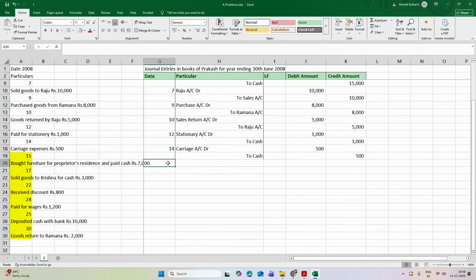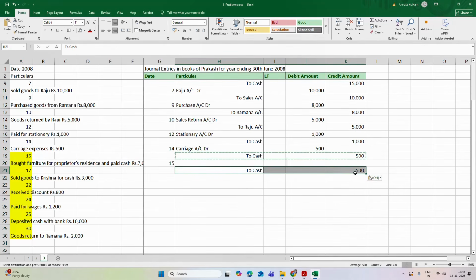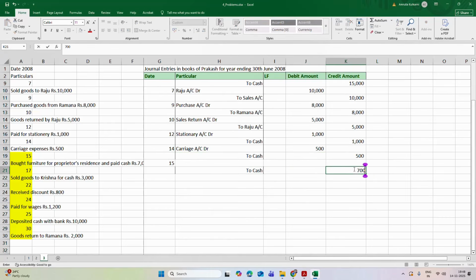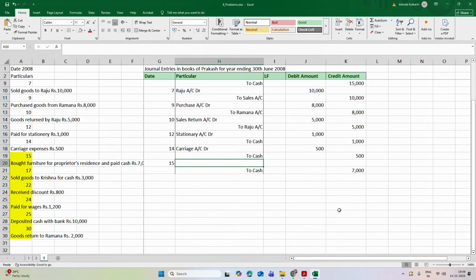Now on 15th, bought furniture for proprietor's residence and paid cash for rupees 7,000. So the payment is made via cash. So which account will be credited now? That is cash account. Bought furniture for proprietor's residence.